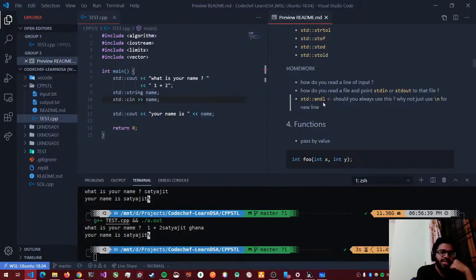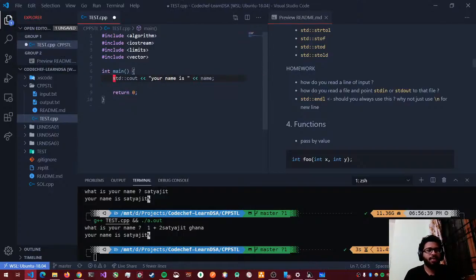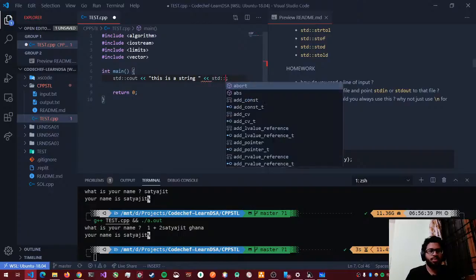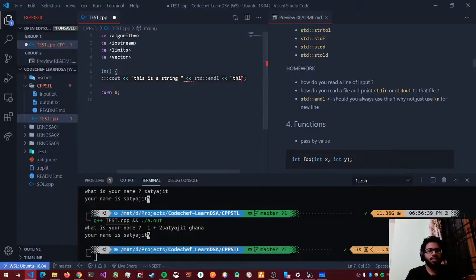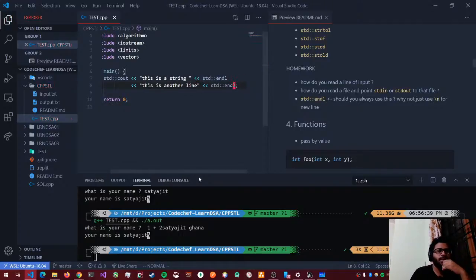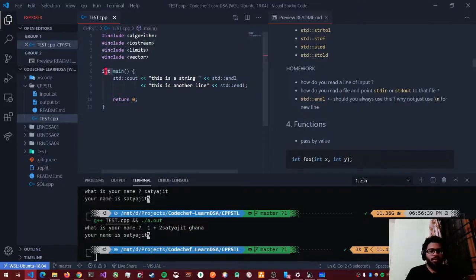Another question is std::endl. What endl does is print a new line to your output. Let's say I'll do endl here.